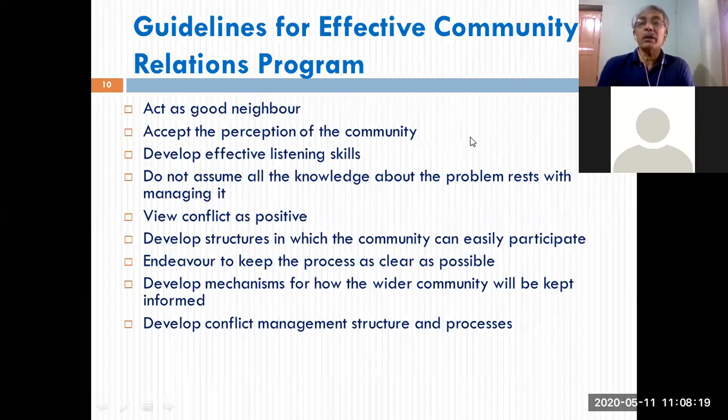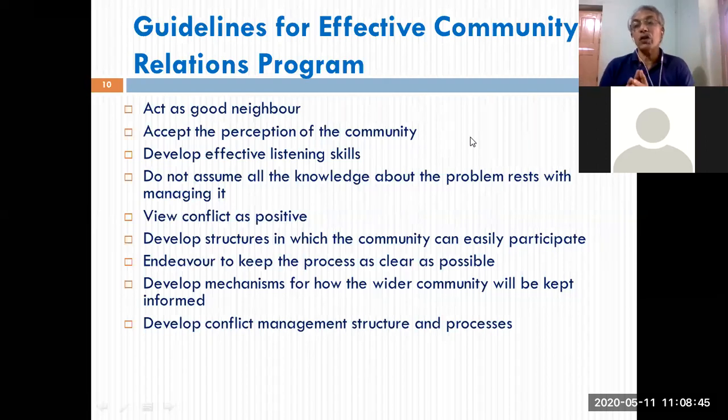Act as a good neighbor. The organization or its public relations department or its community relations department should act as a good neighbor of the community. It is not that the organization should behave as if it has come to save the community, to protect the community. That in the absence of the organization or a CR program, the community would have been impoverished or would have been saddled with all the problems.